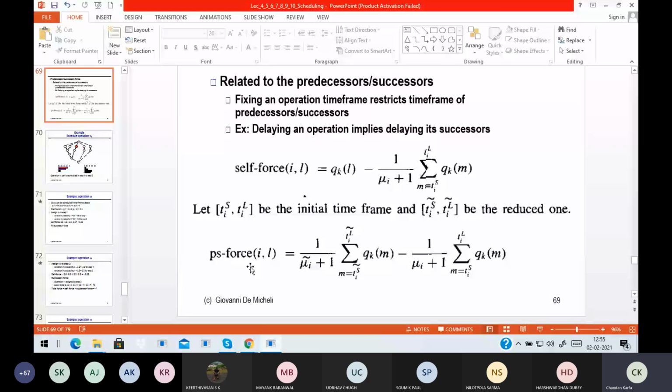This is the self force corresponding to the actual time frame TS to TL, and this is the modified time frame. And this is the modified mobility, and this is the initial mobility. So basically, you calculate the self force for the actual time frame versus the modified or revised time frame, and take the difference, and that will give you the successor force. Okay. Okay, sir. Yeah.